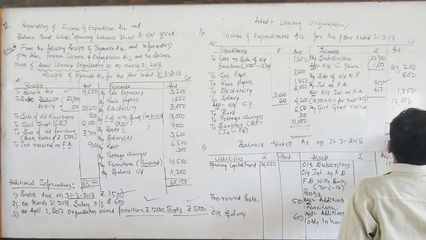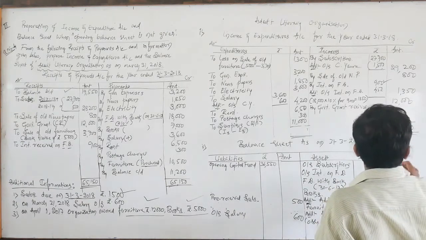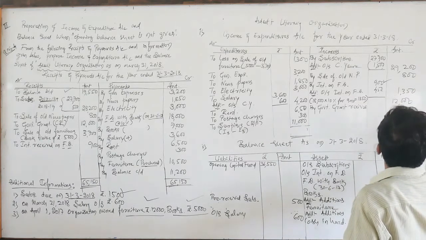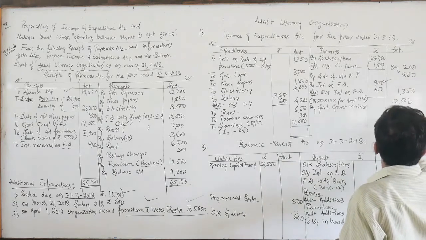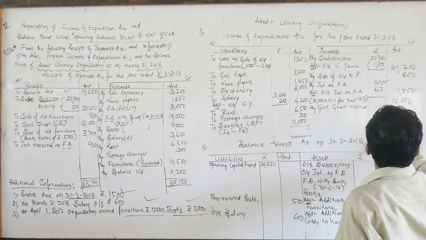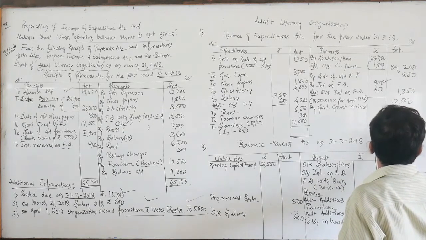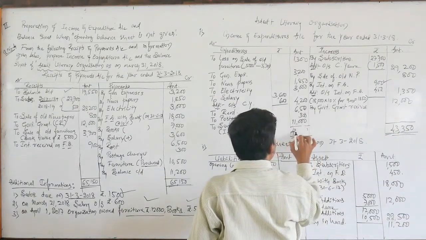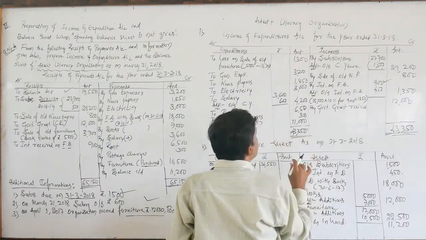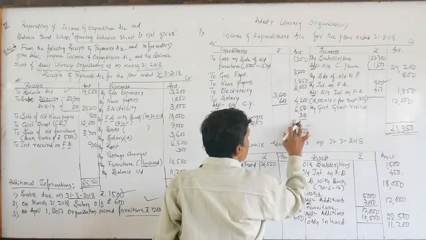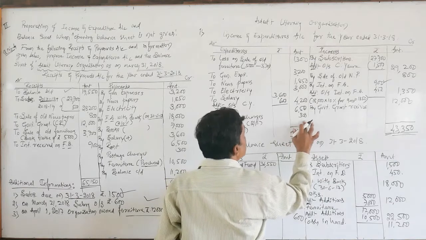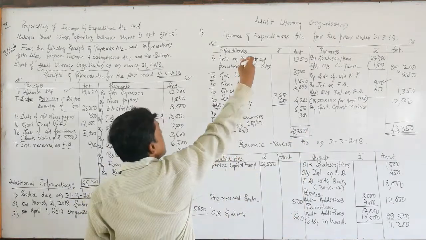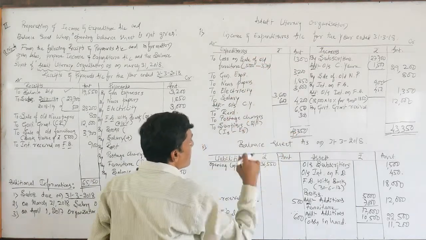43,350, 43,350. So here the surplus will be changed. So try to ascertain the surplus. Here we need to deduct the total of expenditures from this total of incomes.